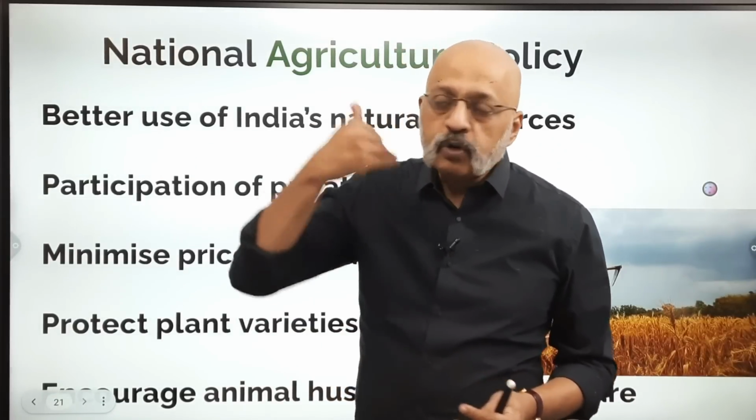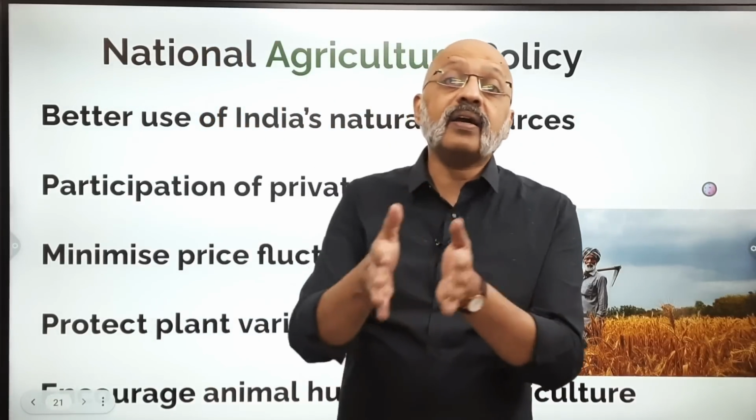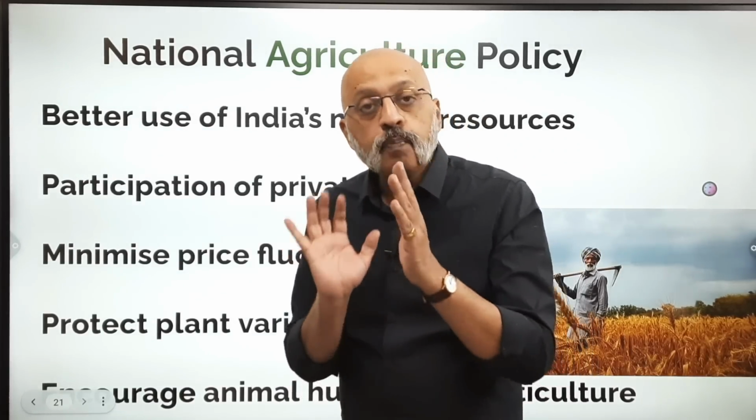Also the crop insurance scheme. And also between states, there should be no restriction on the movement of agriculture-related commodities, right? So if, for instance, a ton of pineapples is being sent from town A to town B, there should not be any restriction on that kind of movement. Okay, so you promote agriculture in that way.